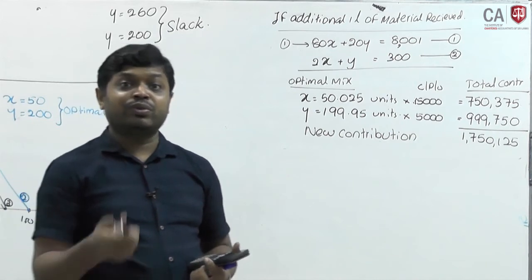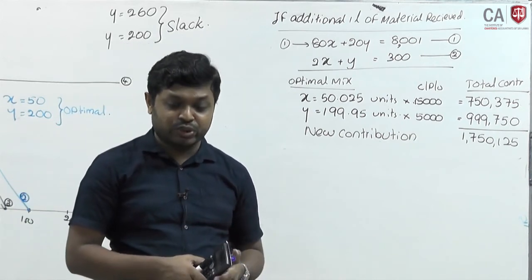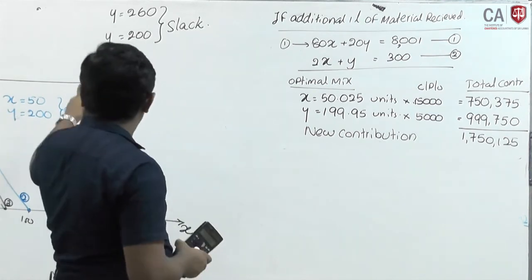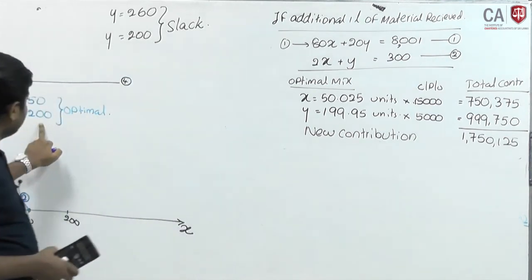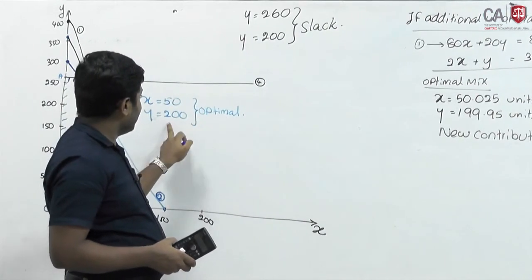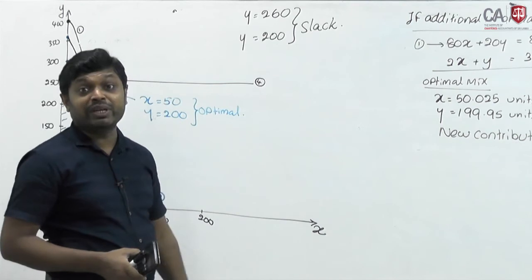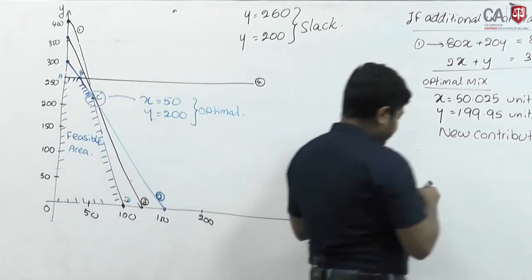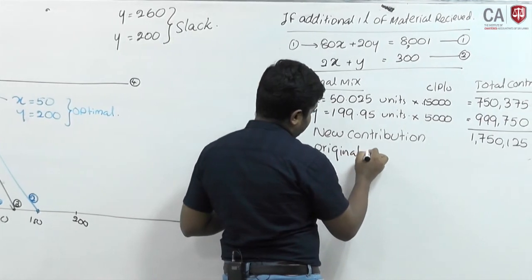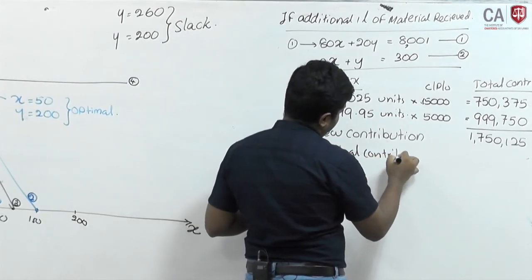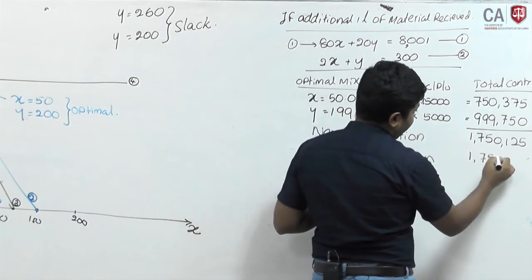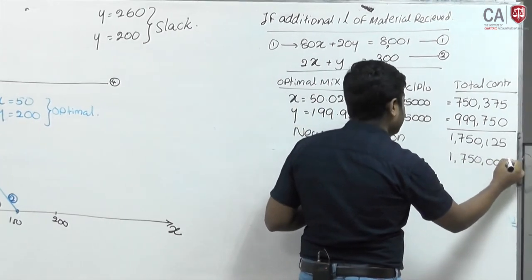1,750,125. What was the old contribution? Original contribution, up here in the table: X 50, Y 200. Optimal contribution of 50 into 15,000, 200 into 5,000. Altogether 1,750,000. That is the original contribution. If you deduct it,